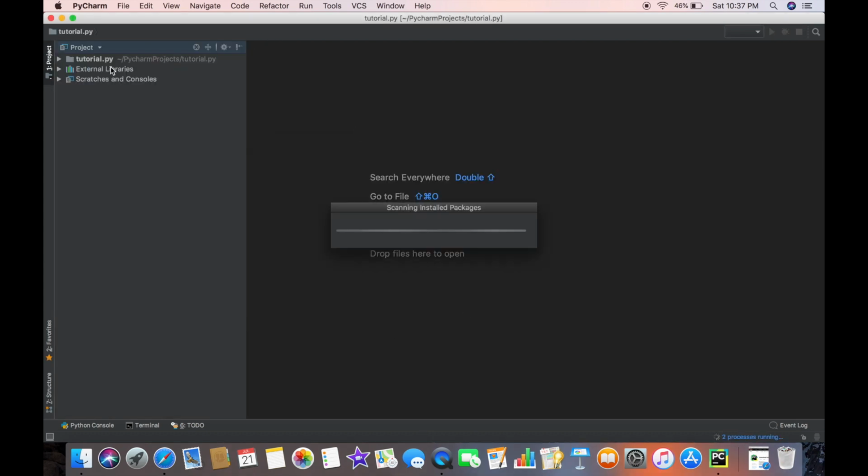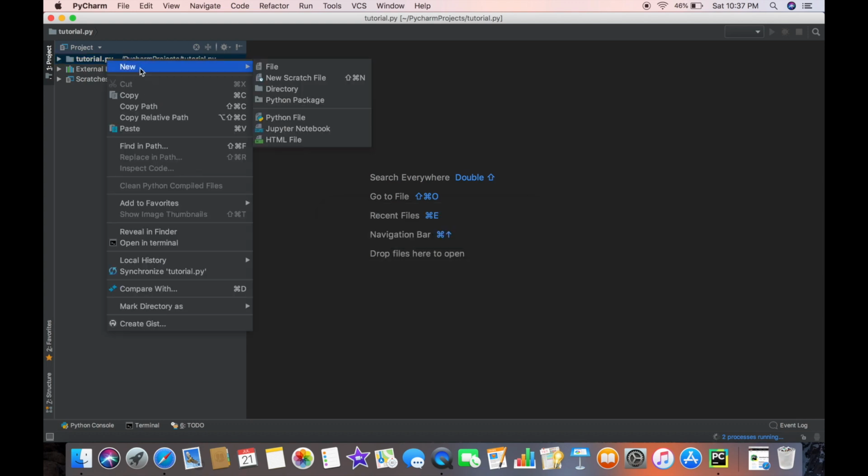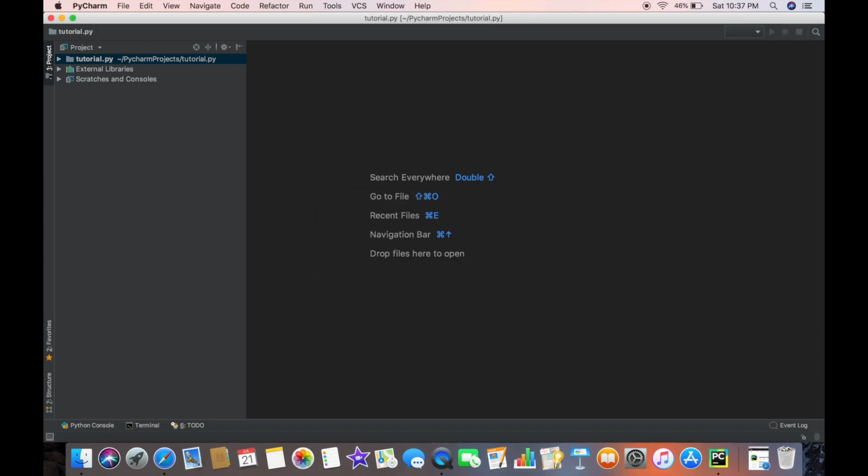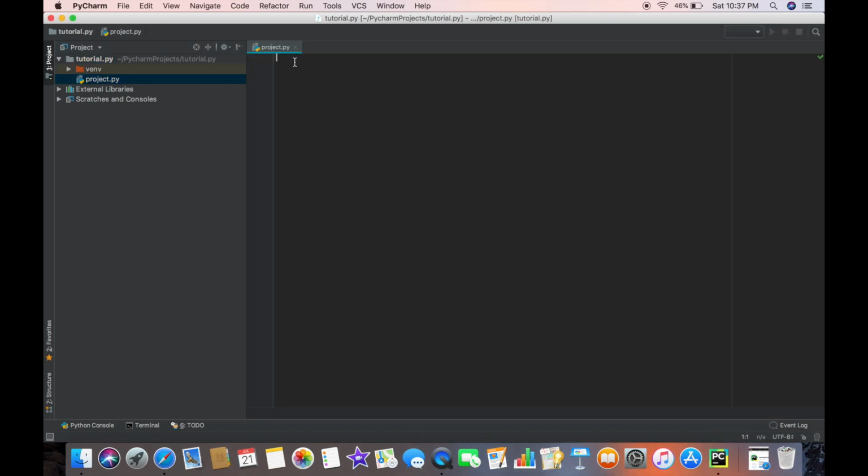Close. Now click on the tutorial.py and the dialog box appears. Click on new and there we get the file option. Click on file. Now name your file, maybe project.py. Click OK and here a file appears. This is the basic window where we're gonna write our program and get it run.